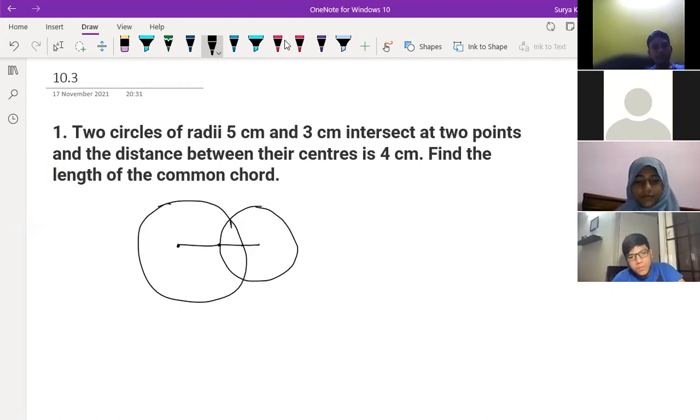Make one line over here. This distance is 4 centimeter from here to here. So this is your 3 centimeter, this is your 5 centimeter, right? So find the length of the common chord. We can use Heron's formula, then by Heron's formula we can find the area over here.